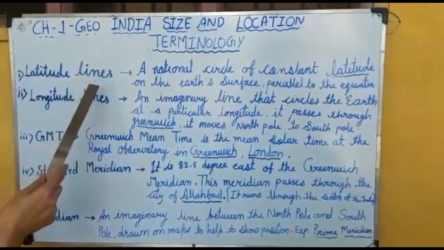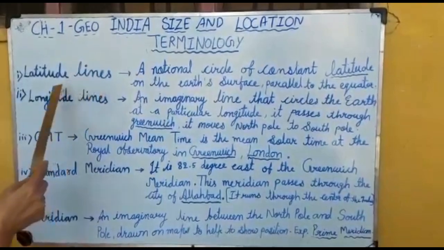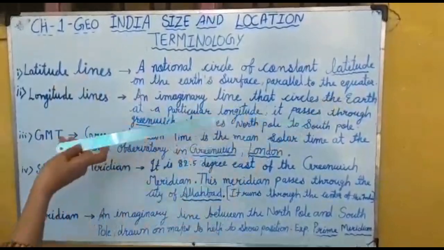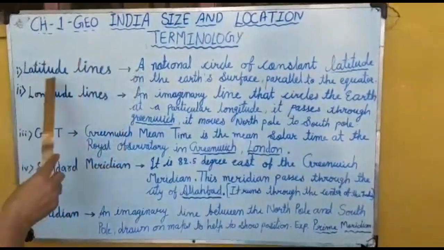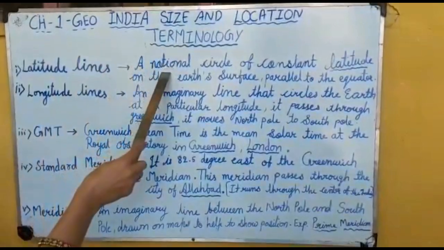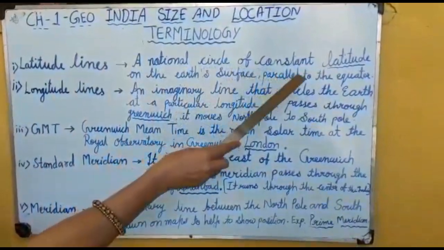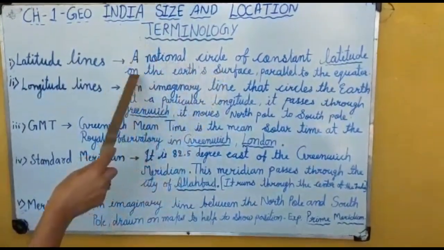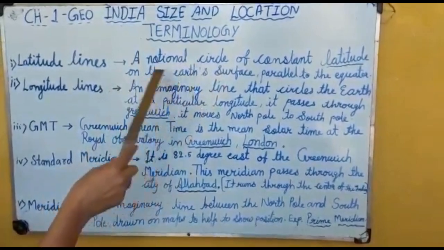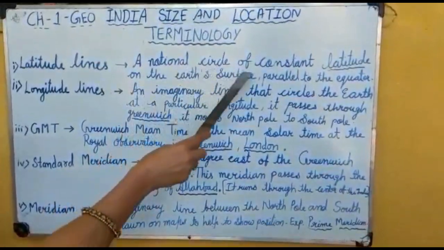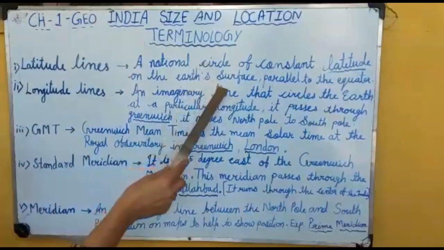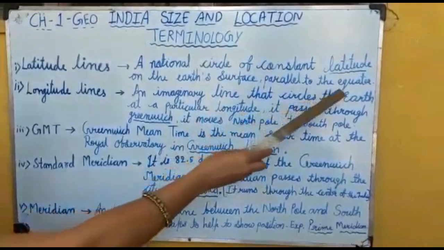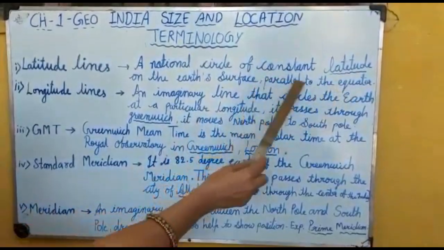We had already discussed in the first video what latitude lines are, those in this position. We call them latitude lines. They are notional circles of constant latitude on the earth's surface, meaning these are imaginary lines not drawn on the earth. They are imaginary circles of constant latitude on the earth's surface, parallel to the equator. We have already discussed that the degree of the equator is 0, so these lines are parallel to the equator.